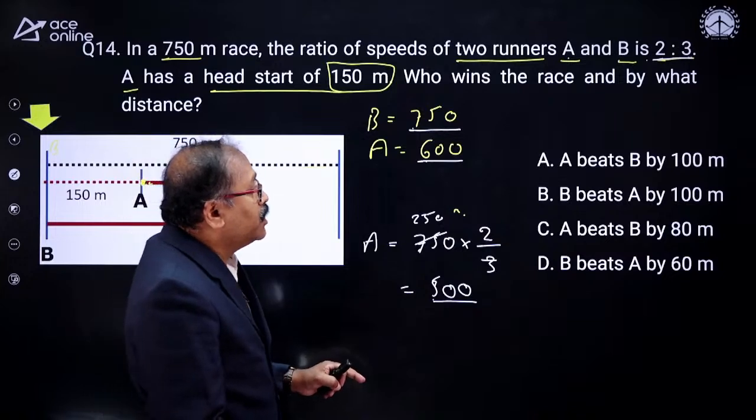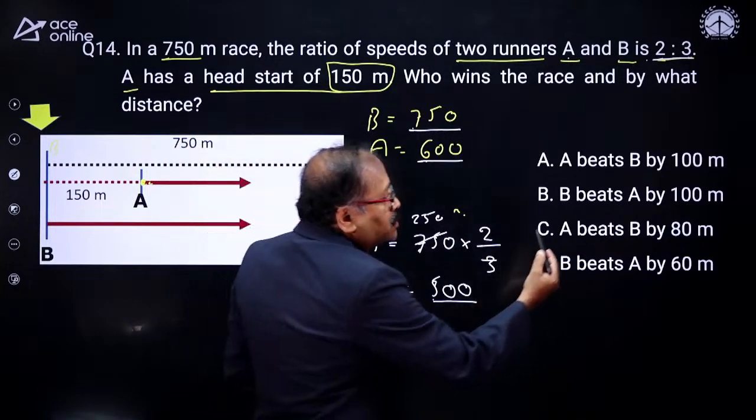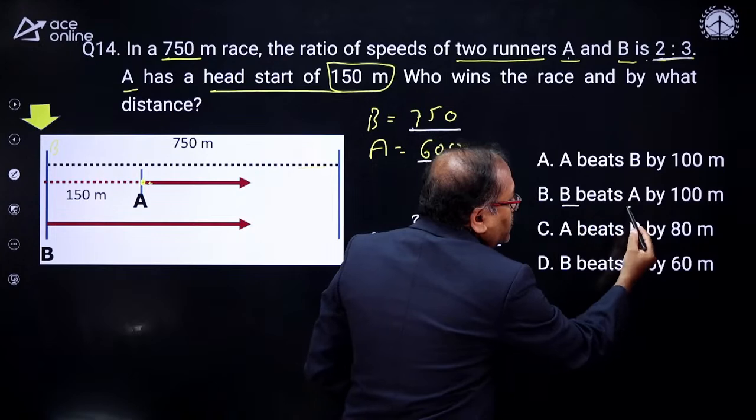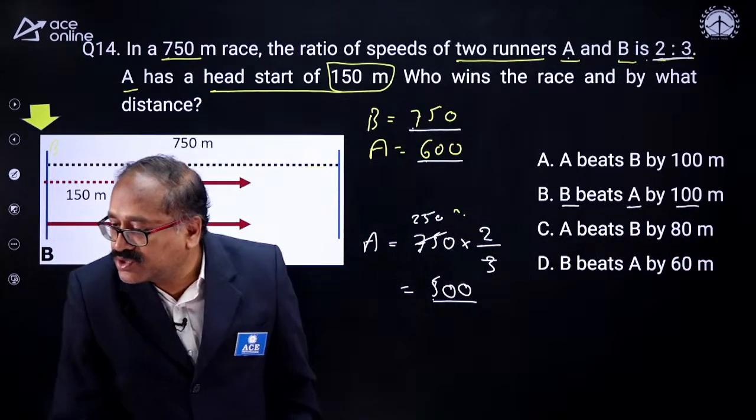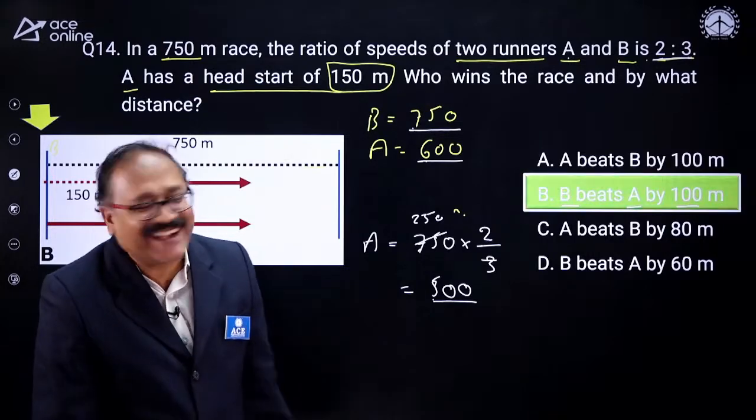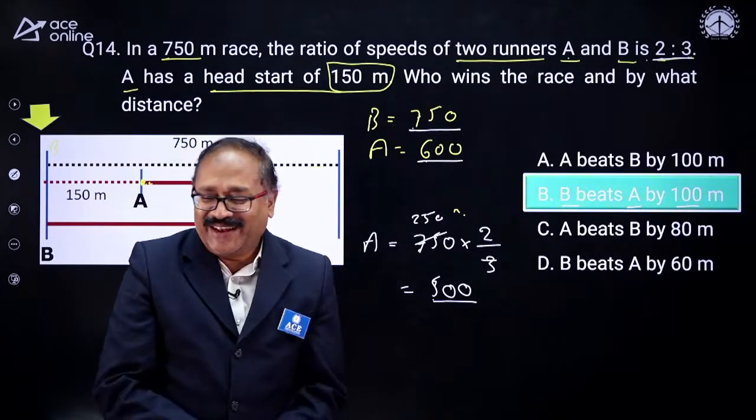So do we have any option? B wins the race by 100 meter. B beats A by 100 meter. Anyone answer the question? Option B, B. That's right. That's right. Well done, my friends.